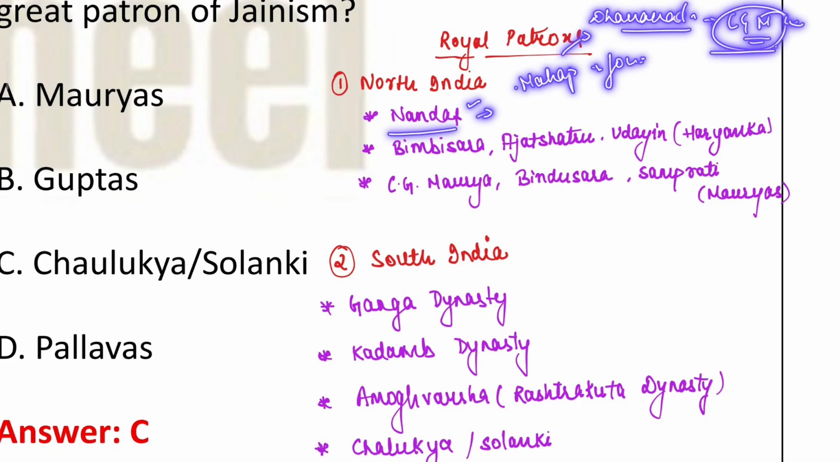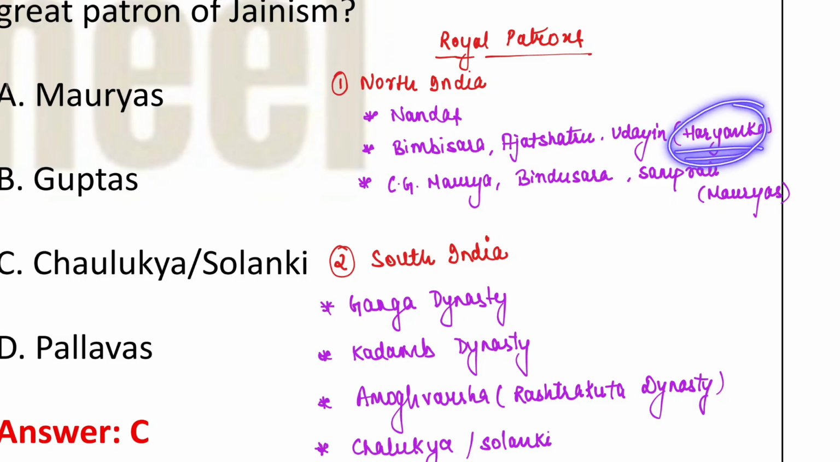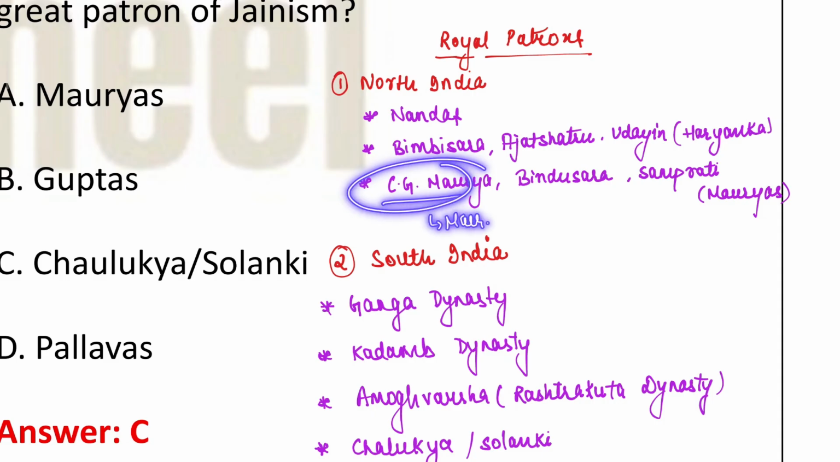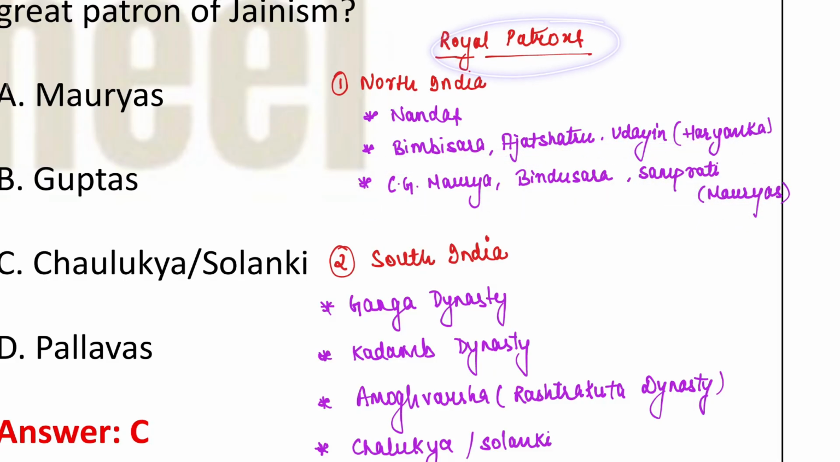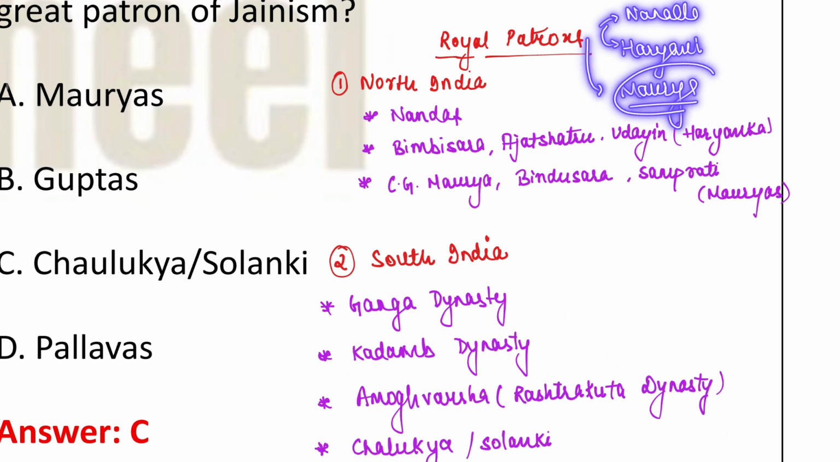Okay, so this you also need to keep in mind. In addition to that, the Haryanka dynasty was there, so Bimbisara, Ajatashatru and Udayin, these three were also the royal patrons of Jainism. In addition to these three, Chandragupta Maurya, who founded the Mauryan dynasty, and Bindusara and Samprati. These three leaders were of the Mauryan Empire, and these three also followed Jainism. Now these royal patrons were in North India. First there were the Nandas, the Haryankas, Chandragupta Maurya. So basically if dynasty is asked, the Nanda dynasty was also the patron, the Haryanka dynasty was also the patron, whereas some rulers of the Maurya dynasty were also patrons of Jainism.